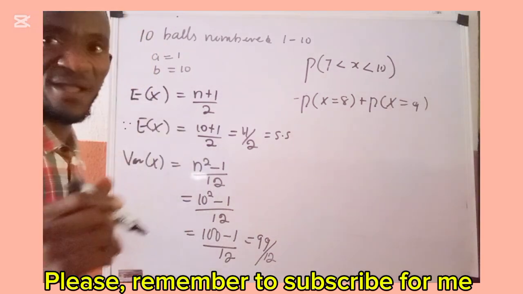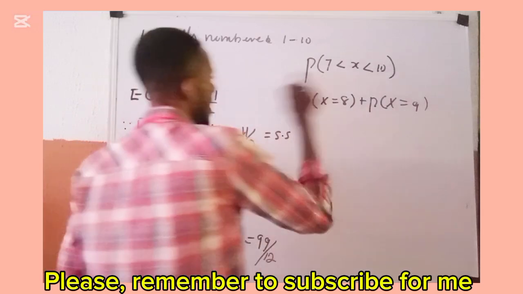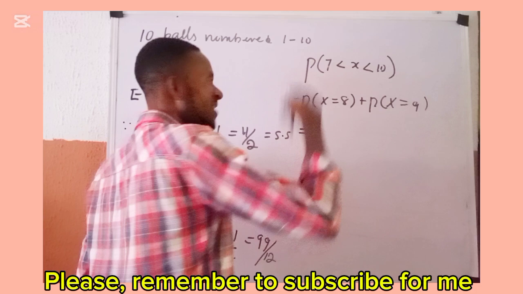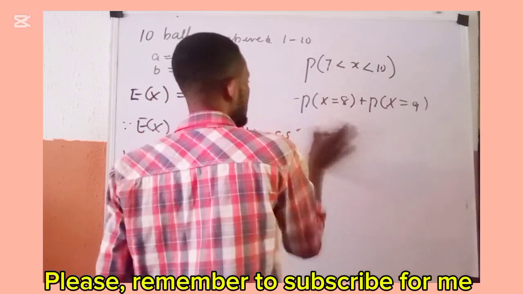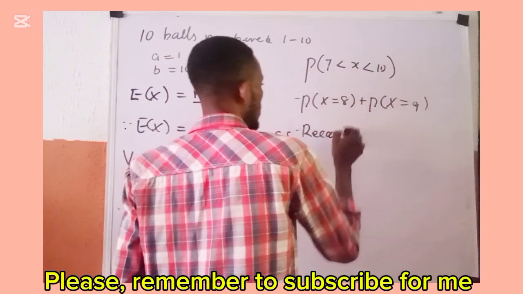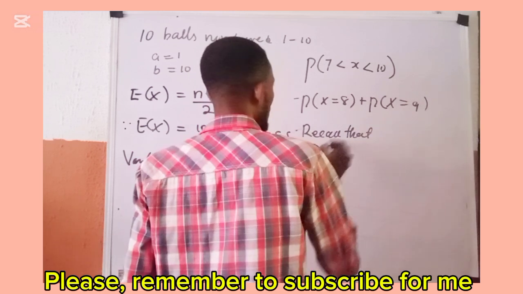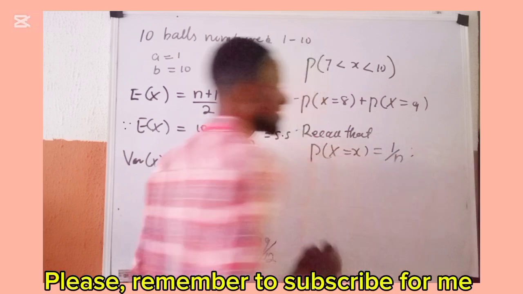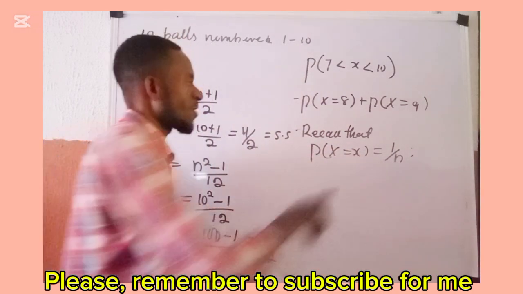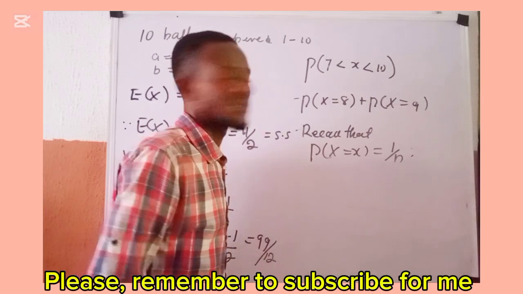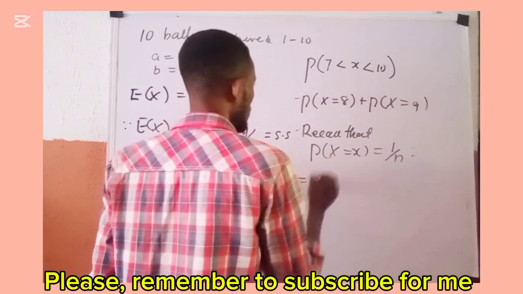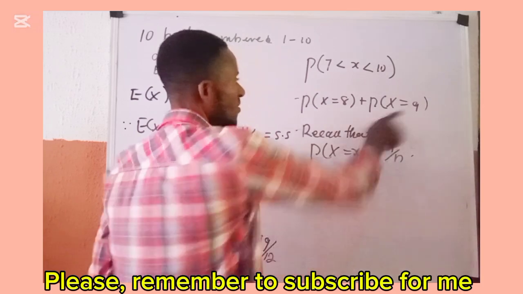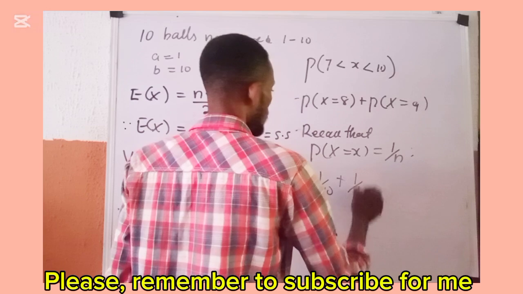And we have to remember that the PMF of a discrete uniform distribution is given as: recall that P of capital X equals small x is given as 1 all over n. And of course, our n here is 10. So for 8, it is 1 all over 10 plus, for 9, it is still 1 all over 10.